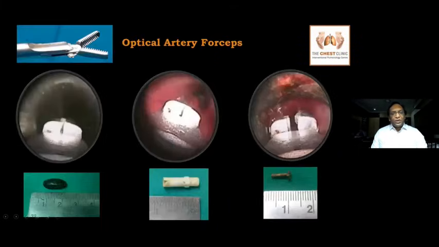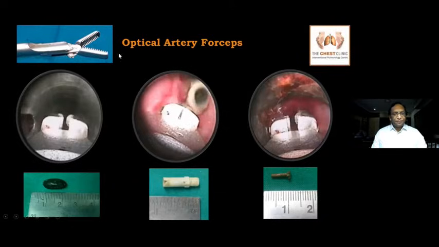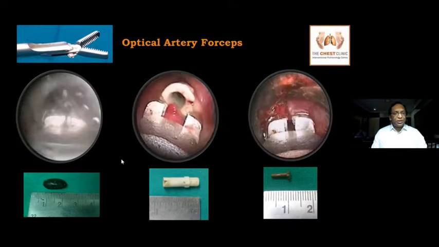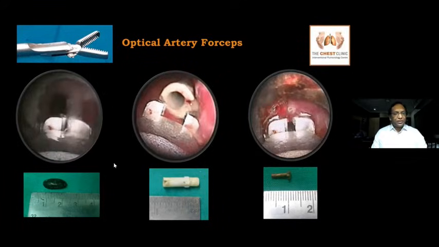So when do you use an optical forceps in rigid bronchoscopy? This is an artery forceps that has serrated jaw. This is used for hard foreign bodies like this Sitaphal seed, this plastic cylinder, or a steel or a metallic part. So this has a very, very good grip. This is the best because of the serrated jaws. It has a very good grip, so it can be used when the foreign body is a hard foreign body.